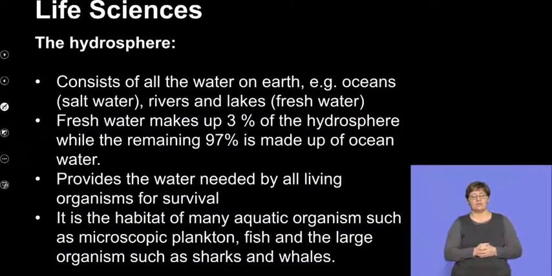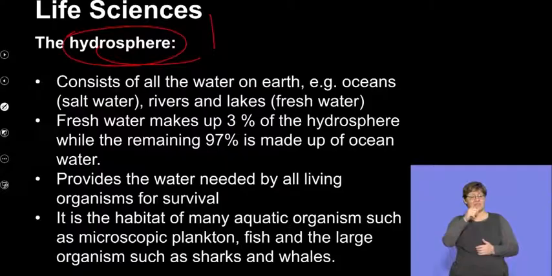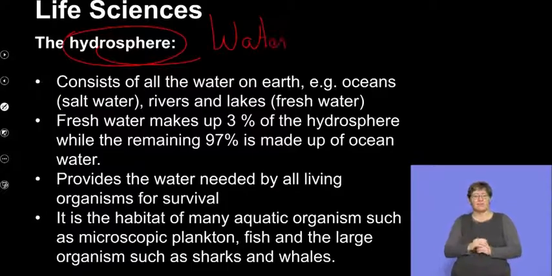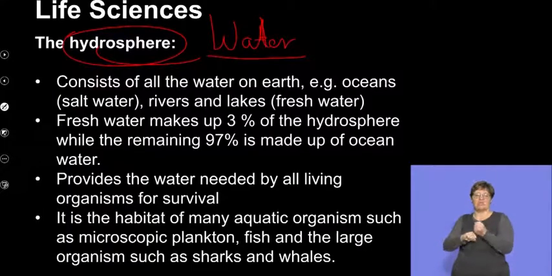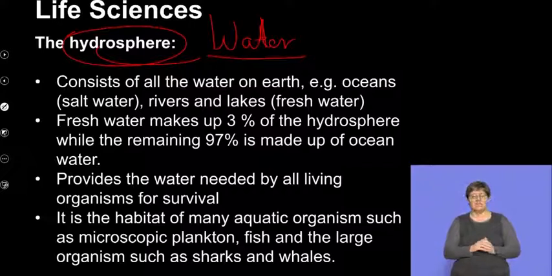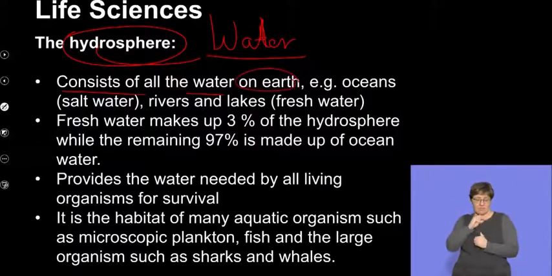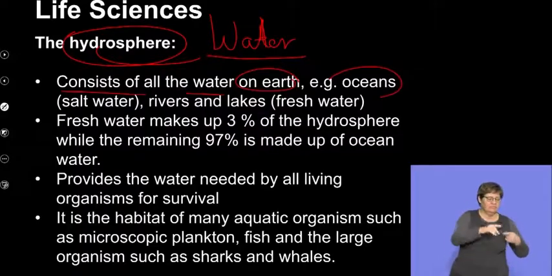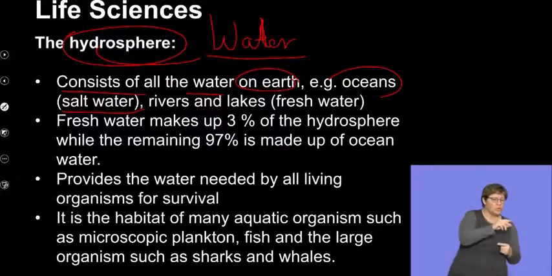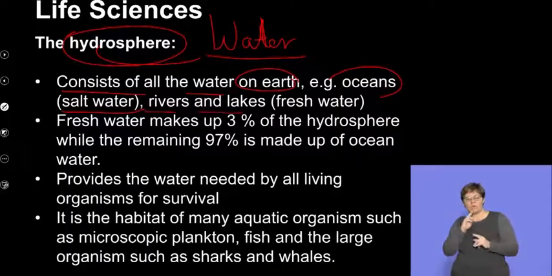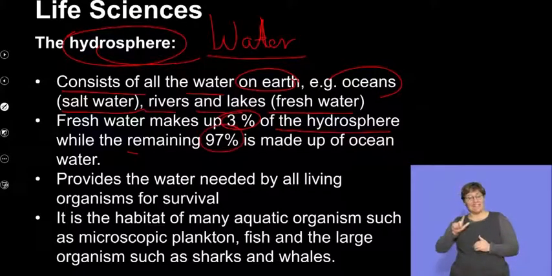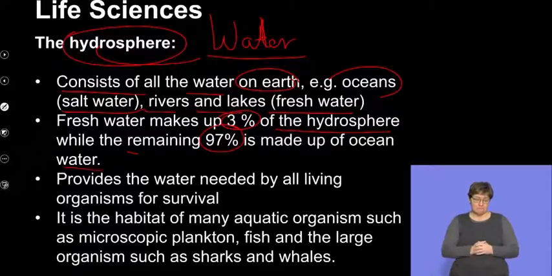Okay, the hydrosphere, the word hydro refers to water, so this would refer to the layers that are involved with supporting water, and life forms in water. So this consists of water on Earth, and this would include the oceans, which are both the salt water as well as your estuaries, as well as rivers and lakes, which are your freshwater systems. Your freshwater makes up 3% of your hydrosphere, while the remaining 97% is made up of your oceans. And as we discuss this point, it's important that we recognize that our freshwater ecosystems are only 3%.